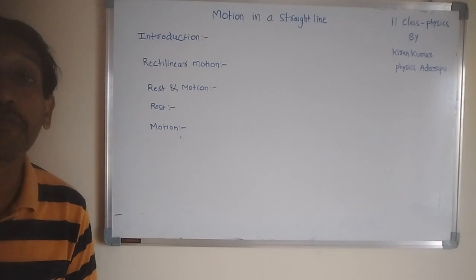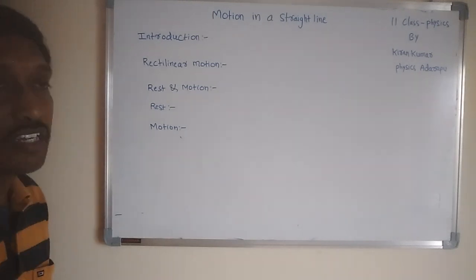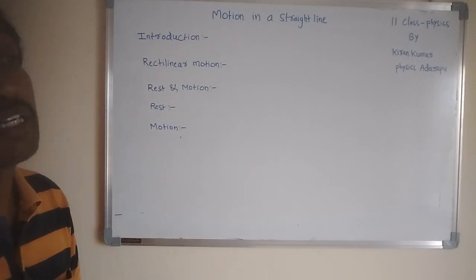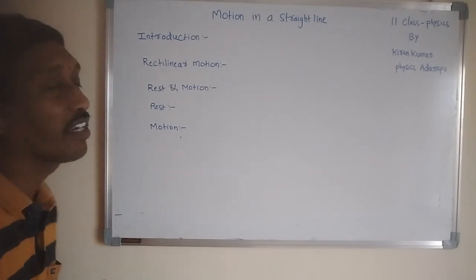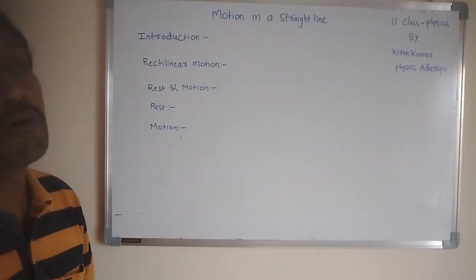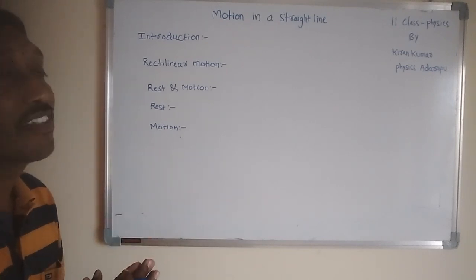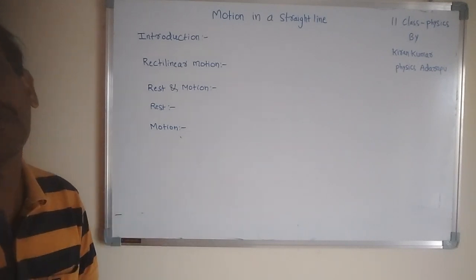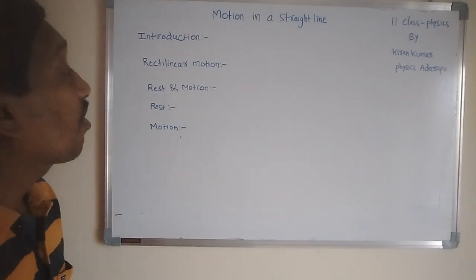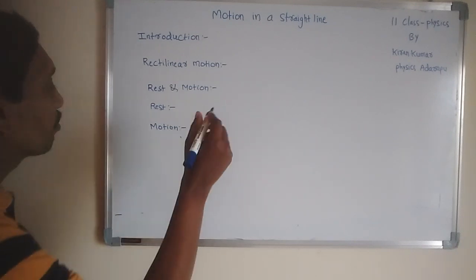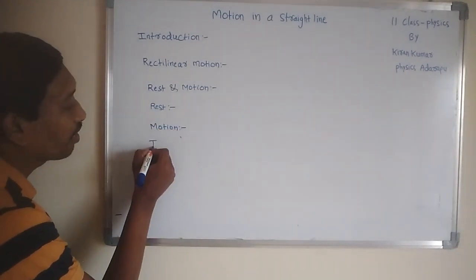That's the difference. Motion and rest are understood only with respect to a reference point. Without a reference point, it is not understood whether a body is in motion or at rest. That means motion and rest, these two terms, are not absolutes. They are called relatives. These two terms are called what? Relatives. This is a very important word here.